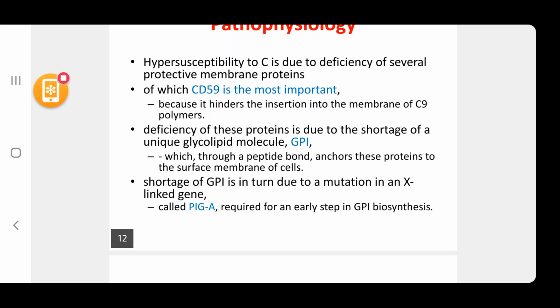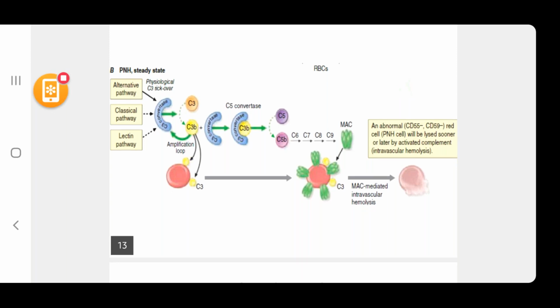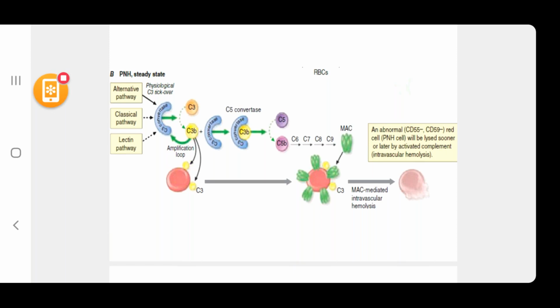The right side text here: an abnormal CD55, CD59 cell will die sooner or later by activated complement through intravascular hemolysis. Here, the membrane attack complex attaches to the RBC because there is no CD55 or CD59 to protect it.